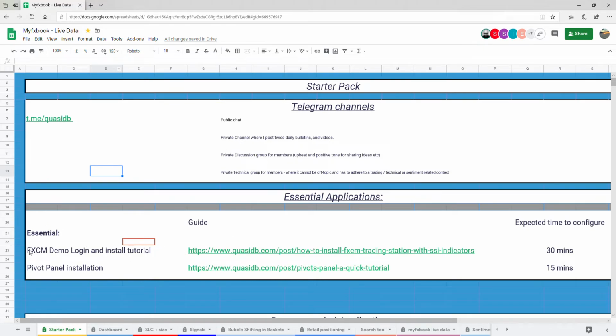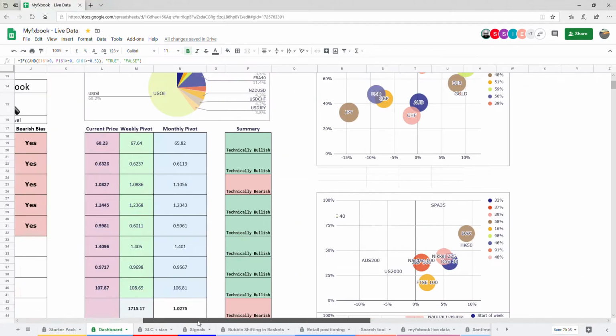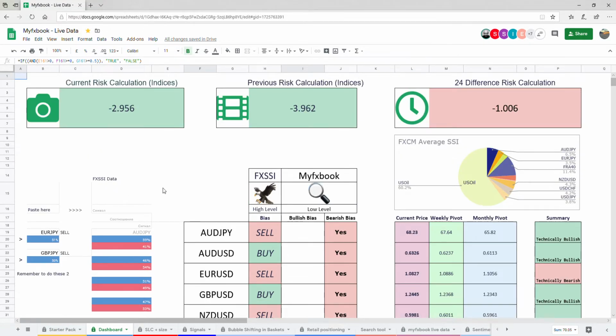This is part of my system, the QuasiDB system, and we use the sentiment and the technicals to agree. Dashboard. So at the top, you'll see green and red fields. This is based on global indices, so it calculates the SSI, the sentiment for DAX, the US 30, S&P, FTSE, France. And so when the retail sell, it becomes a buy. As you can see, they're selling, so that's why that's green.